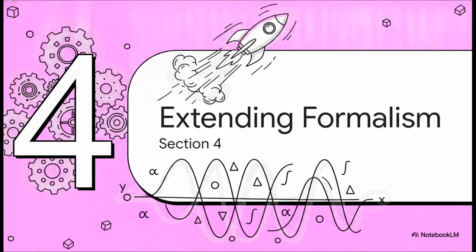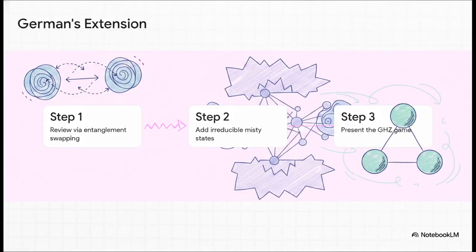All right, let's get to the really exciting new stuff in Section 4, extending the formalism. Dan Adrian German's new work represents a massive expansion of this teaching tool, proving just how robust it is across really complex scenarios. Step 1. The paper reviews Rudolph's original proposal by showing it in action through entanglement swapping. If you don't know, entanglement swapping is this wild quantum phenomenon where two particles that have literally never interacted with each other become quantumly entangled by both interacting with a third intermediary partner. Demonstrating that with simple arithmetic sets a powerful baseline.